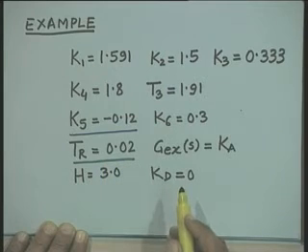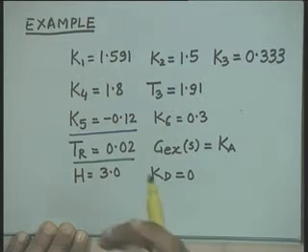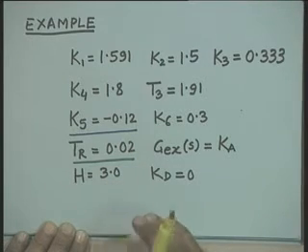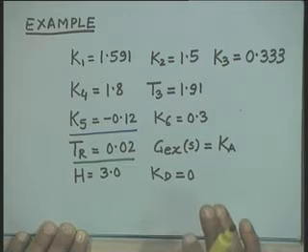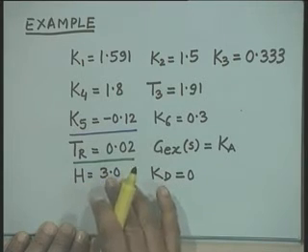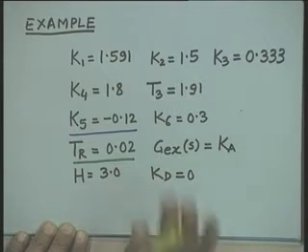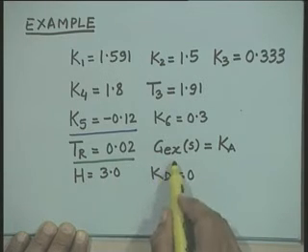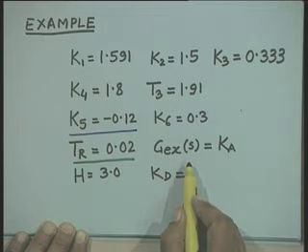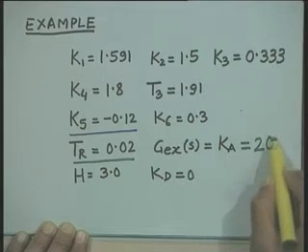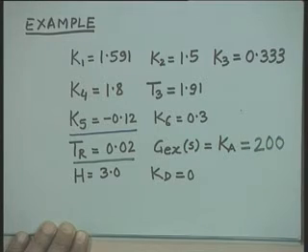Although in the previous case we had taken Tr equal to 0.02, for the purpose of simplification we are neglecting Tr, making Tr equal to 0. The error caused due to this assumption is practically insignificant. We will assume GEx, the transfer function of the exciter, as KA, and its value we will take as 200, a typical value.